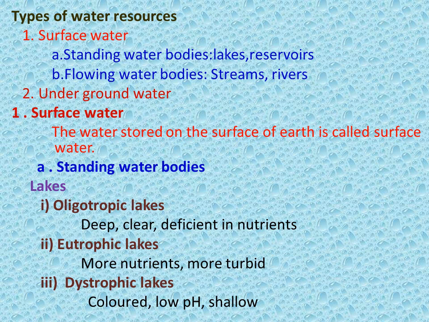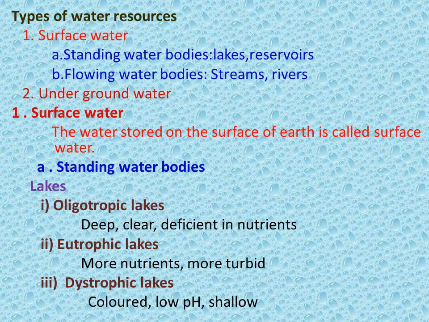Now, let's see the standing water bodies. Lakes. There are three types of lakes. Oligotrophic lakes, which are very deep, with clear water, deficient in nutrients. Very few nutrients are there in oligotrophic lakes.